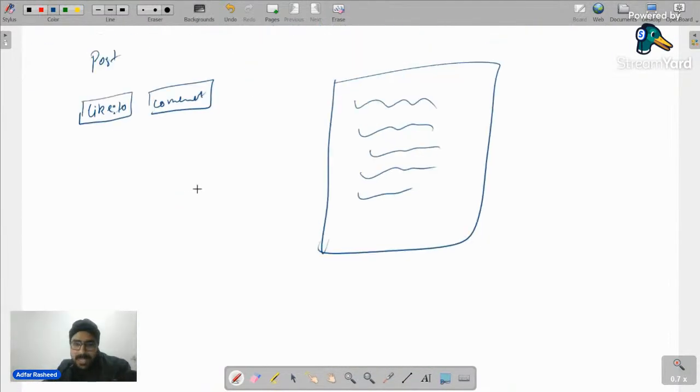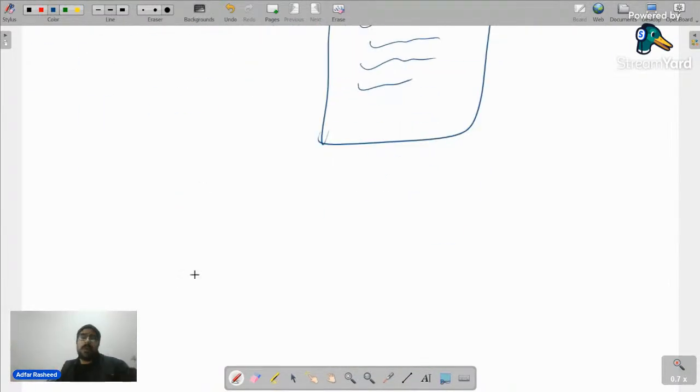Moving forward. Now, there's another very important property that React has, and that's called component based architecture. As I said, today's class will be mostly theoretical, but we will also see a little bit of code in today's class. We have to create some code, so please have some patience and pay attention.